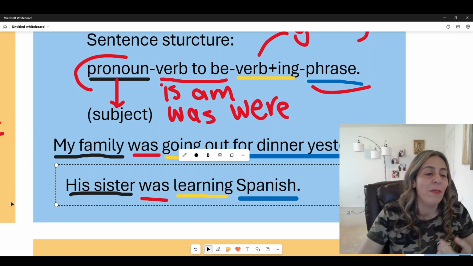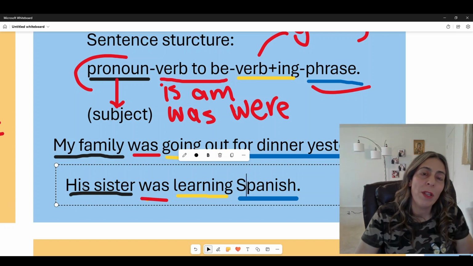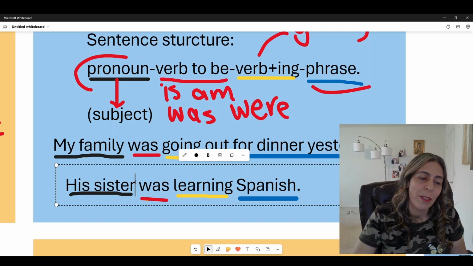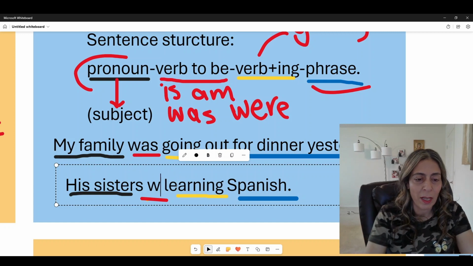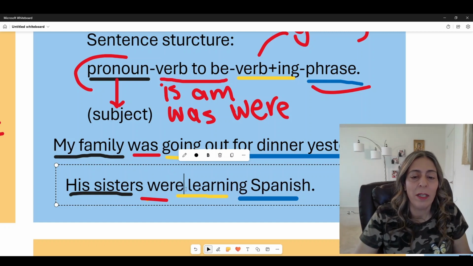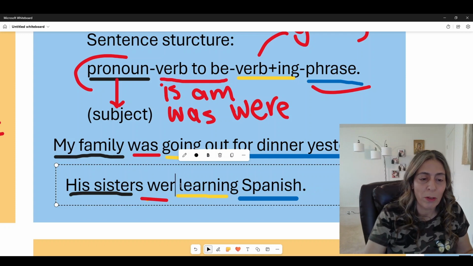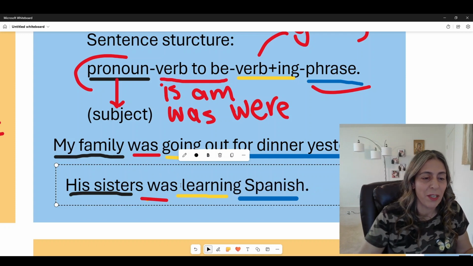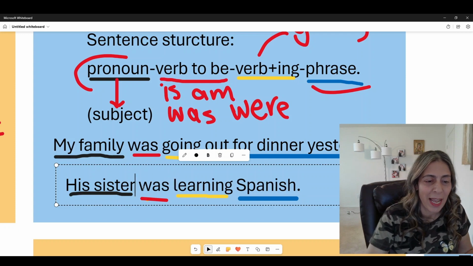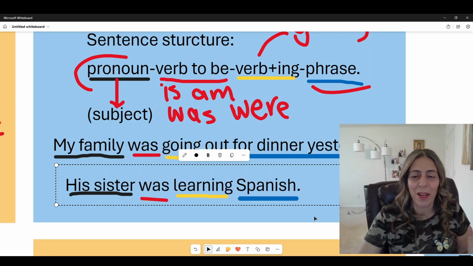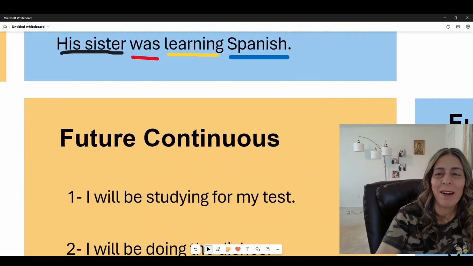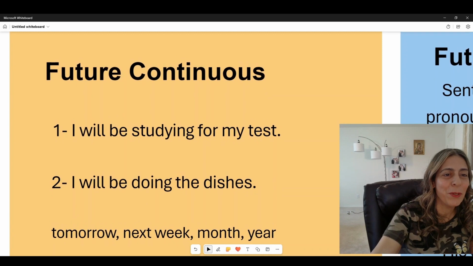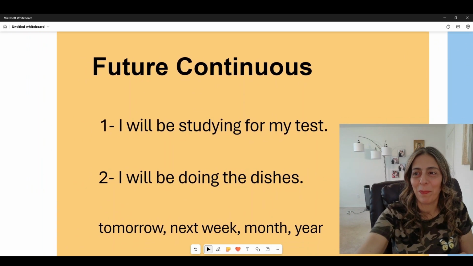Now, if this was for more than one of his sisters, I would say his sisters, and the was becomes were, learning Spanish. We will also show how this happens in another sentence, so let's keep it as is. I hope you guys are enjoying that, because we are going to go to future continuous.